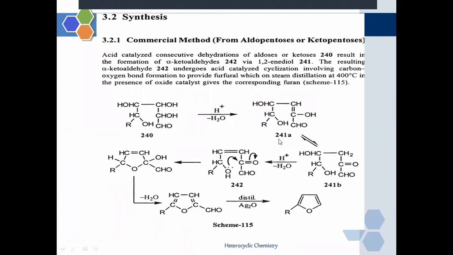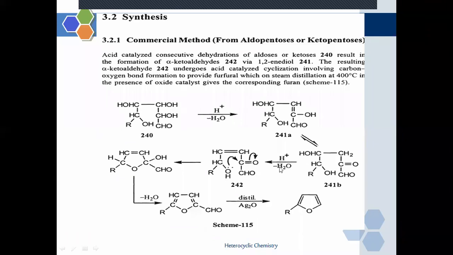and form a compound, which is 1,2-enediol. This then undergoes a structural rearrangement. See what type of structural rearrangement is shown here. In 241A, there is a double bond between carbon and carbon atoms, and in 241B, there is a double bond between carbon and oxygen atoms. So these are isomers of each other.